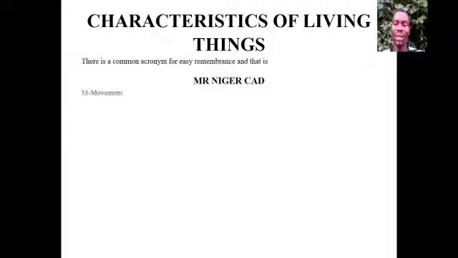Now the M stands for movement, which means that living things are different from non-living things, in that living things are able to move from one place to another, while non-living things cannot move except with the aid of humans or a kind of mechanism, and that doesn't make them living.